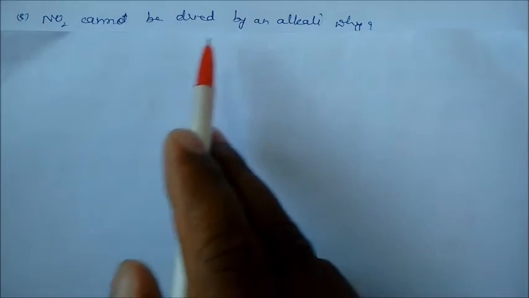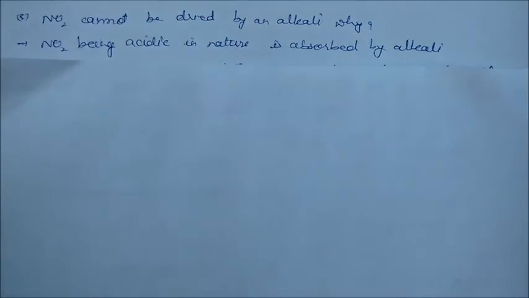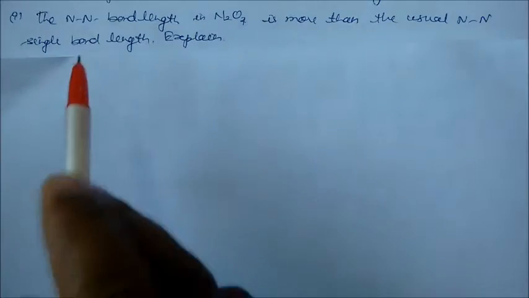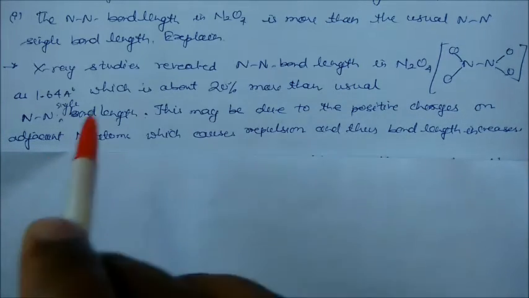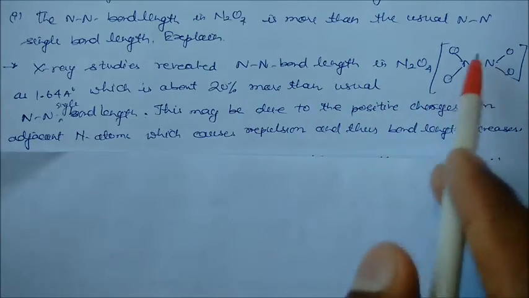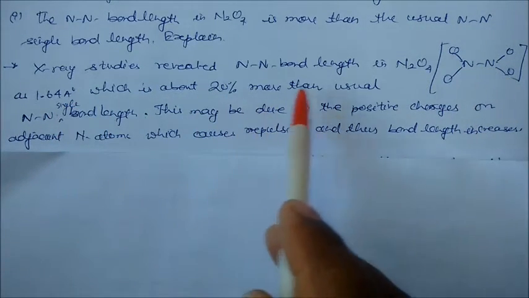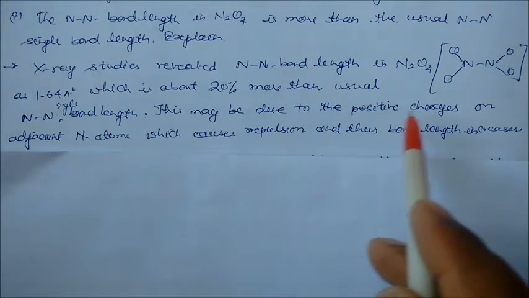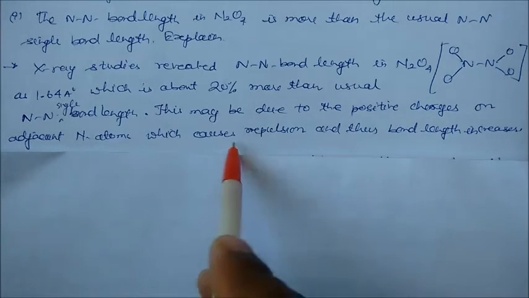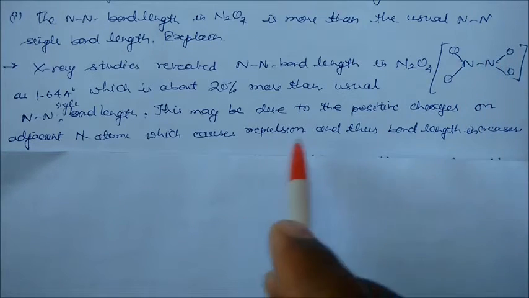NO2 cannot be dried by an alkali. Why? Because NO2 is acidic in nature and is absorbed by alkali, so it cannot be dried. The N-N bond length in N2O4 is more than the usual N-N single bond length. Explain. X-ray studies reveal that the N-N bond length in N2O4 is 1.64 angstrom, which is about 20% more than the usual nitrogen single bond length. Why? Because of the positive charges on the adjacent nitrogen atoms, which cause repulsion, and due to this repulsion the bond length increases.